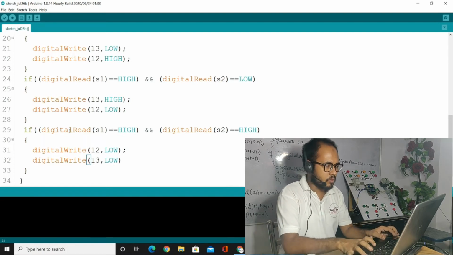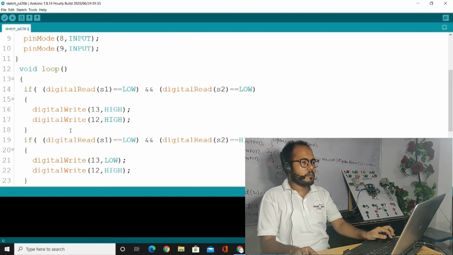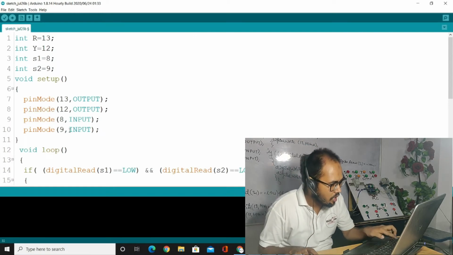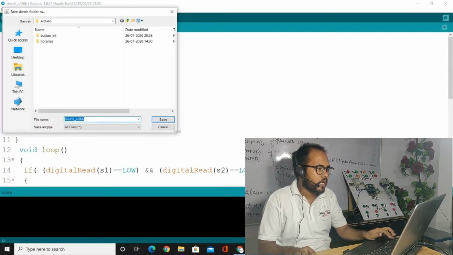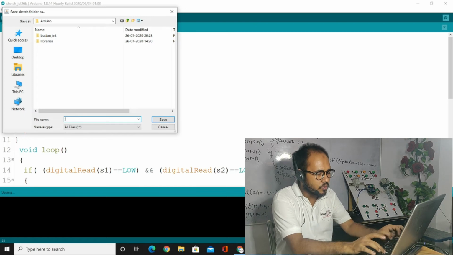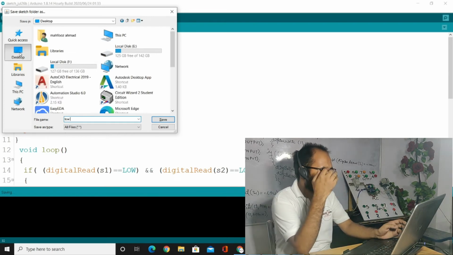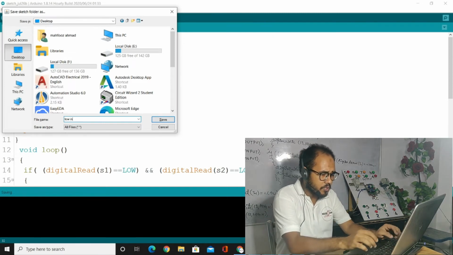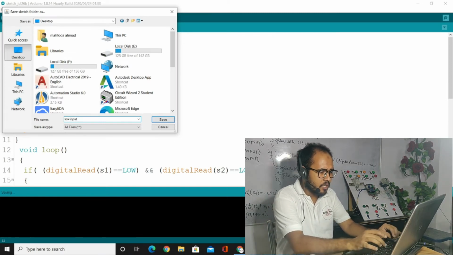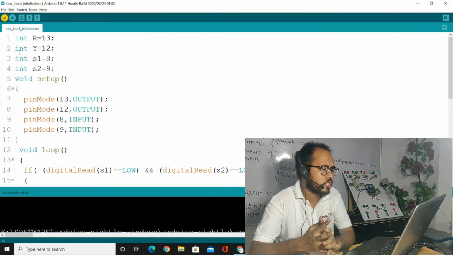तो चलिए कोड तो लिख गया है, अब हमें इसे कंपाइल करना होगा. Now we have to press Control R, we have to compile here, and we are going to save it. We have to write here the input initialization, save. And now it's compiling the code.